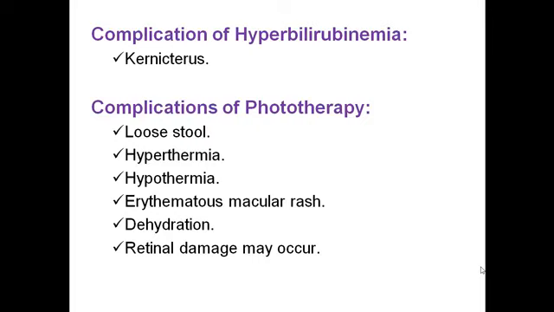Retinal damage may occur if the light directly enters the eye of the baby. That's why an eye shield should be placed over the eyes of the baby when the baby is placed in the phototherapy unit. So these are some complications of phototherapy.